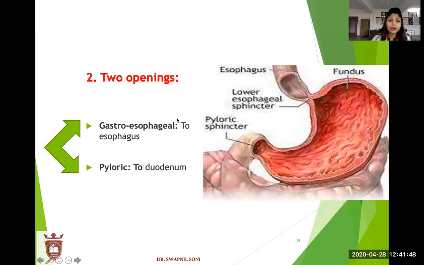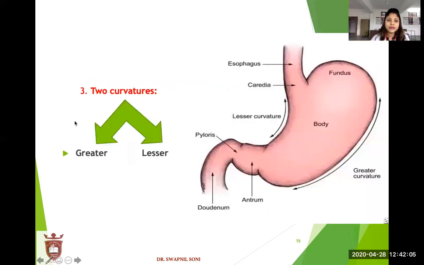It has two openings, gastroesophageal. This opening is gastroesophageal and second is pyloric. Gastroesophageal is from esophagus. This is the esophagus and pyloric is from duodenum. This one is the duodenum. It has two curvatures, greater curvature and the lesser curvature. This is the greater curvature and this is the lesser curvature.